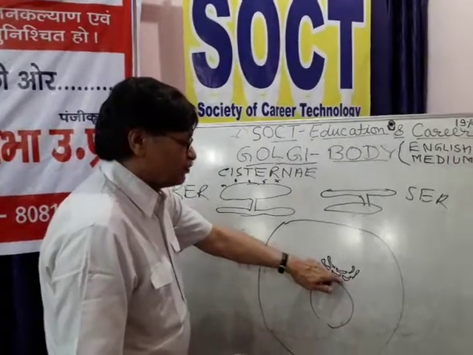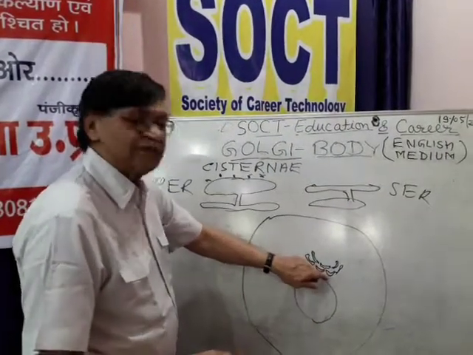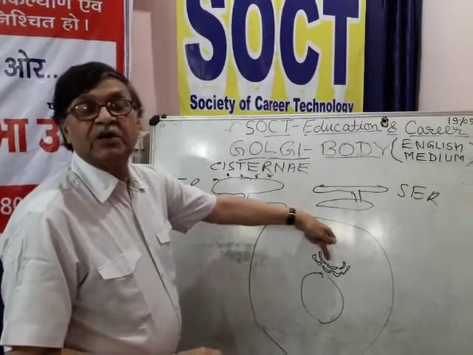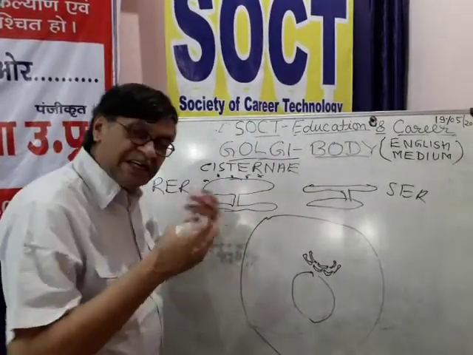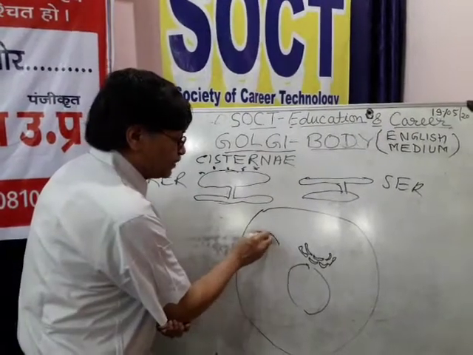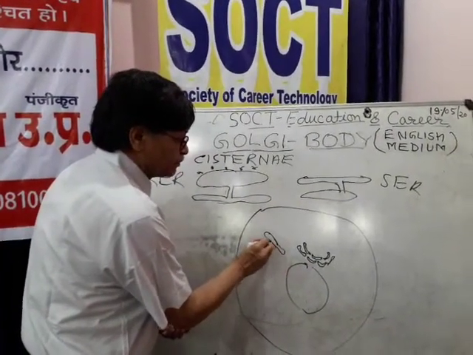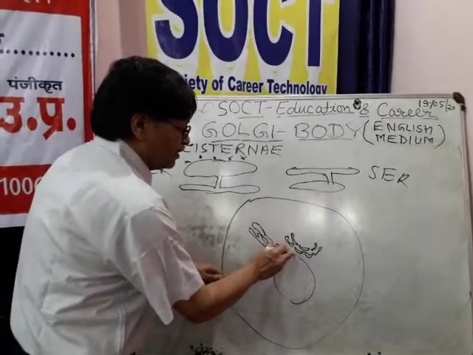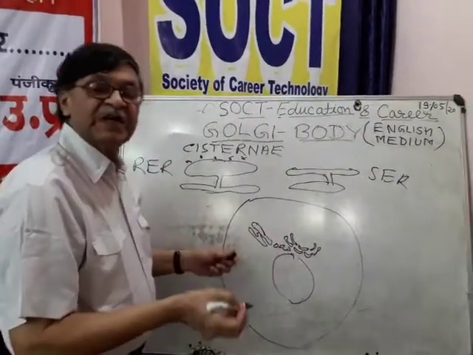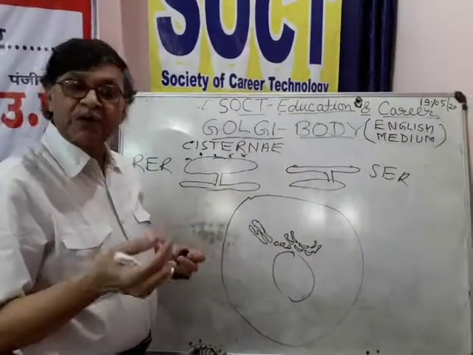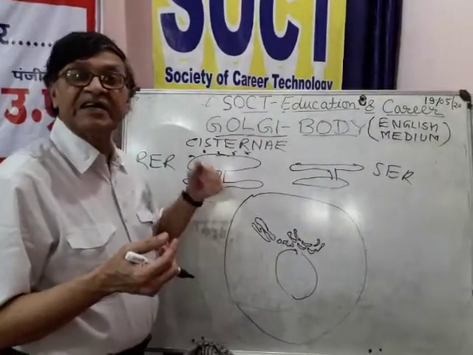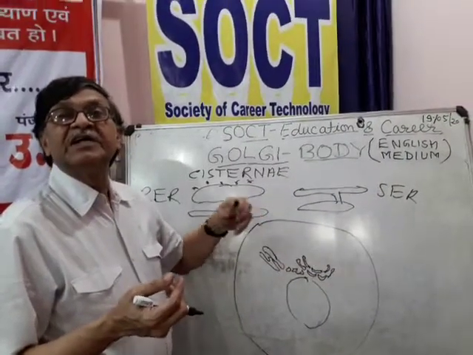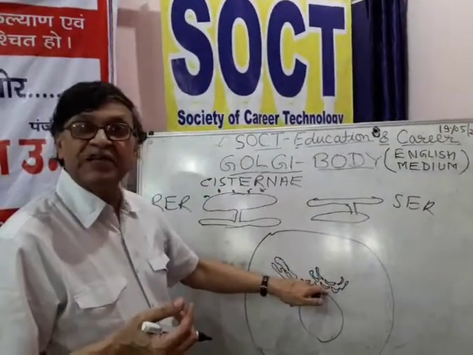You see that one part is convex in outline, and another part is concave in outline. It may be connected with the RER or SER, and the compounds synthesized in RER or SER may travel and remain stored in the Golgi body.